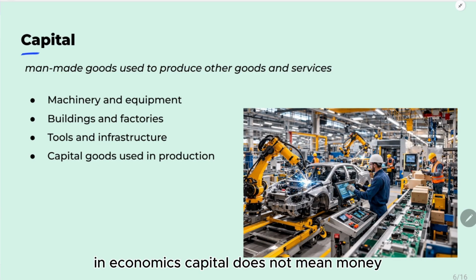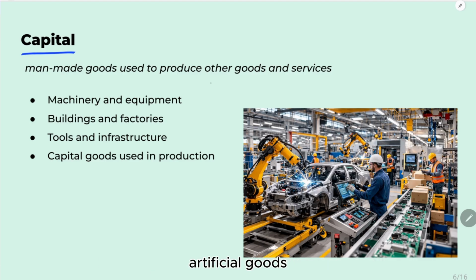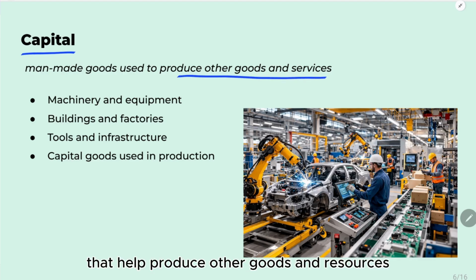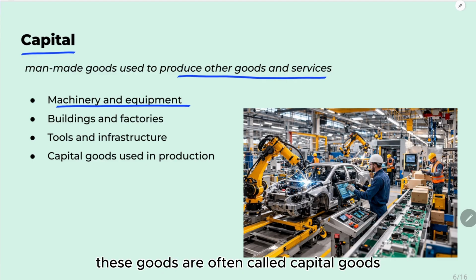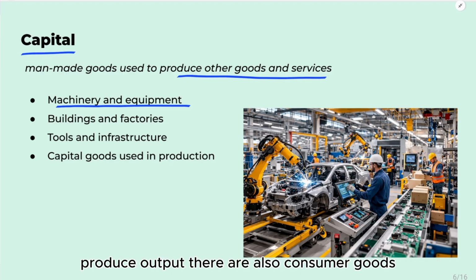In economics, capital does not mean money. Instead, capital refers to man-made goods, artificial goods that help produce other goods and resources. Examples include machines, factories, tools, offices, and railways. These goods are often called capital goods or producer goods because they are used to help businesses produce output.